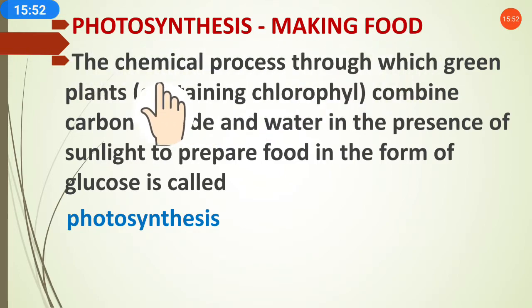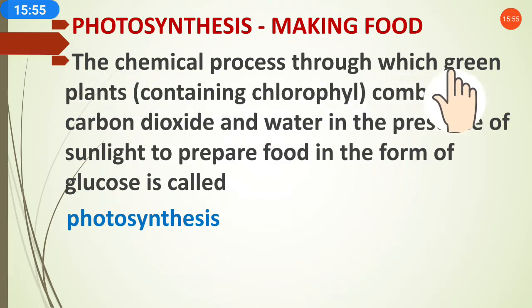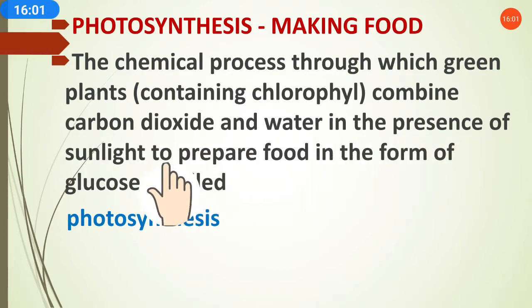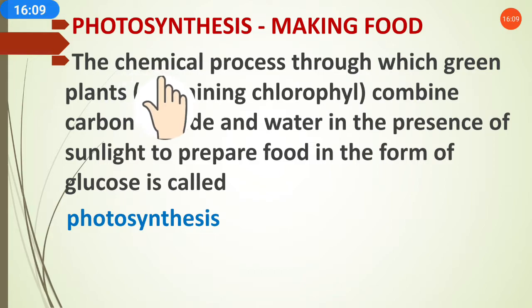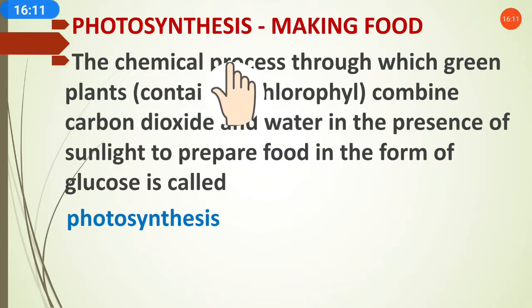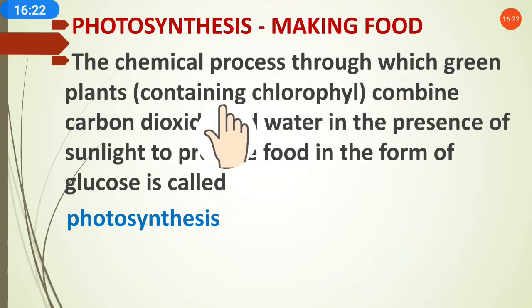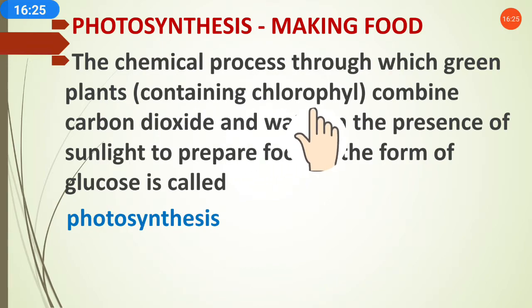Photosynthesis means the food-making process. The chemical process through which green plants containing chlorophyll combine carbon dioxide and water in the presence of sunlight to prepare food in the form of glucose is called photosynthesis. It is a chemical process because chemical compounds like carbon dioxide and water are involved. In green plants there is a green pigment that is called chlorophyll.